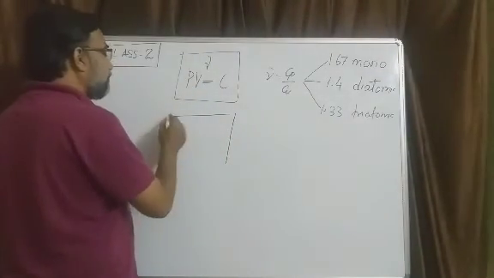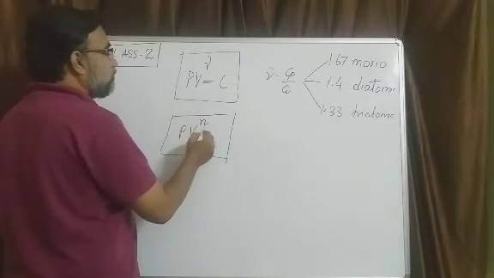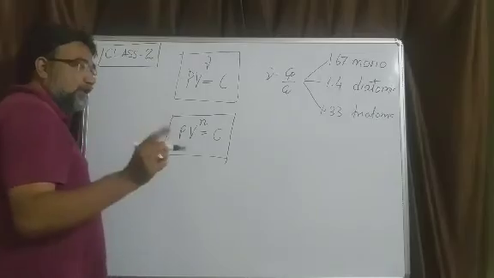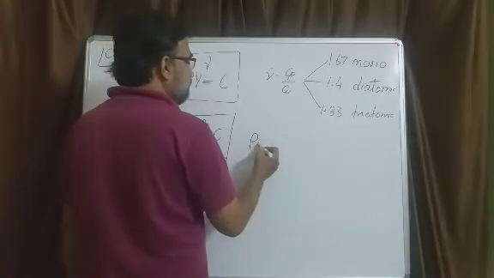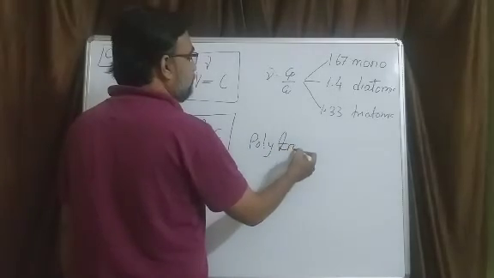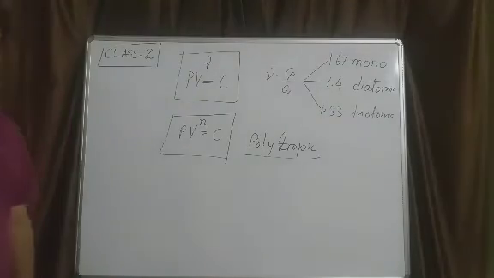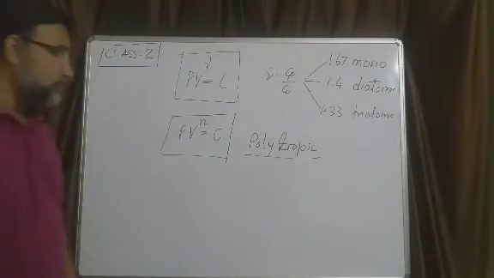Similarly, what is a polytropic process? A polytropic process is PV to the power n equal to C. I'll tell what n is. N is certainly not gamma. If it is gamma, then it will become an adiabatic process. So the polytropic process is PV to the power n equal to constant.